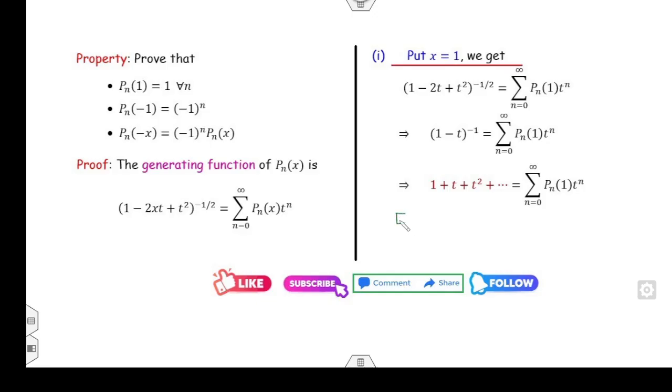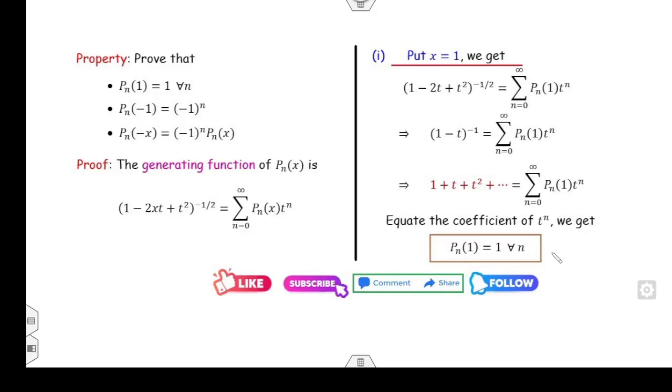Now can you equate the coefficient of t to the power n? The right hand side is P of n at 1. The left hand side is the coefficient of t to the power n, which is always 1, and that will give you the proof of property number 1.